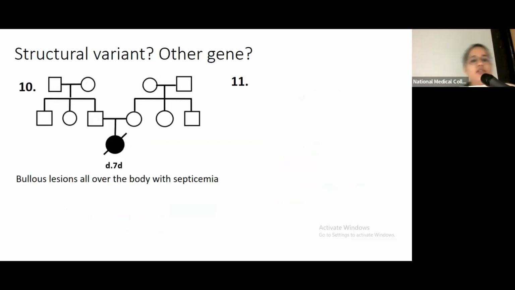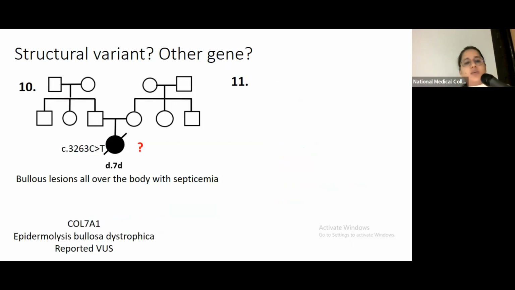Then in many cases, we found that one of the parents was a carrier and the other was not. In this particular case, the child had a death at 7 days, and the parents say that the child had bullous lesions all over the body, and the child died because of septicemia. On exome sequencing, we found that the father is a carrier of a variant of uncertain significance in the COL7A1 gene, but the mother was not found to have any variant in this particular gene. Nor was she found to have a pathogenic or likely pathogenic variant in any of the genes which are associated with similar presentation.